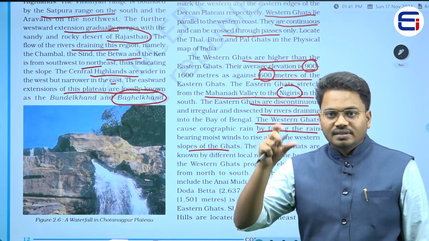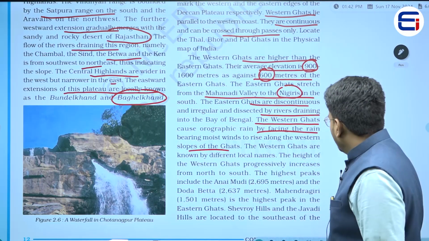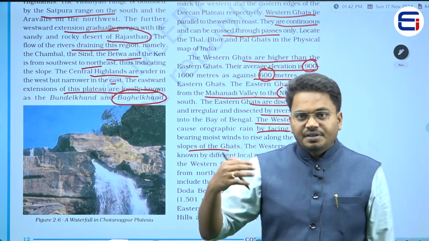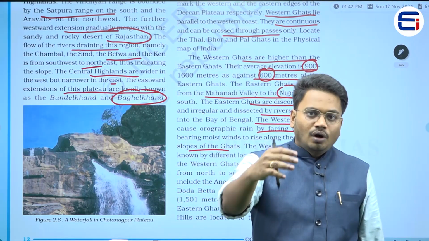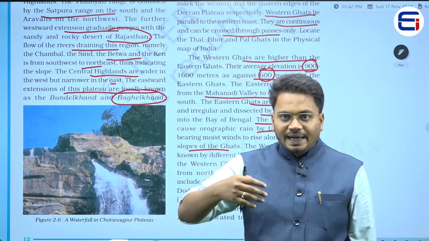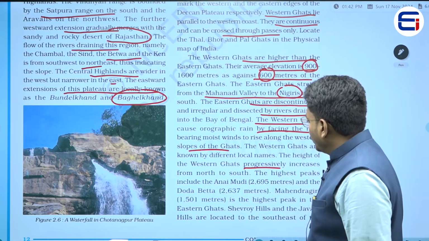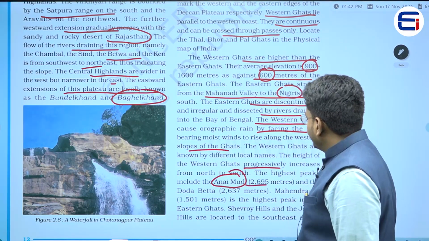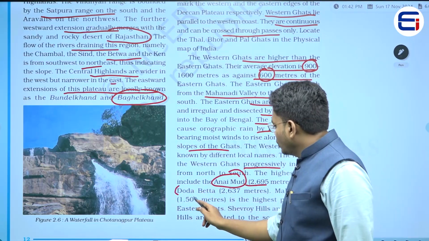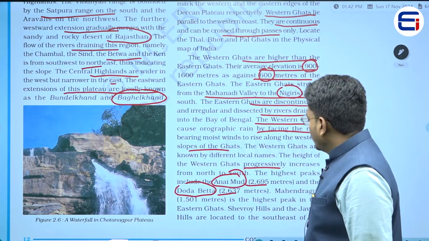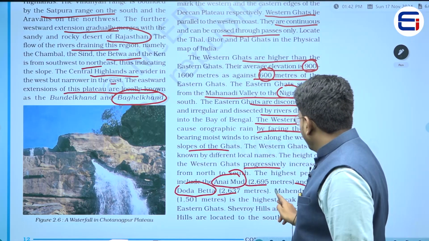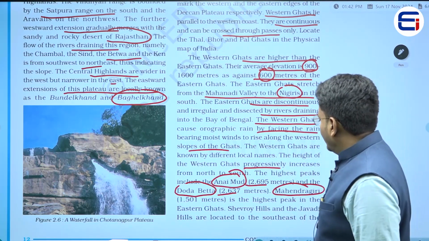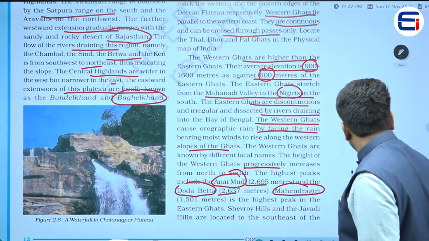Now the Western Ghats are known by different local names. Obviously in different areas, these Western Ghats have different names. Now the height of Western Ghats progressively increases from north to south. So if you compare the height in the north to the height in the south, obviously the height would be increasing. What is the highest peak in the Western Ghats? Anaimudi, right? What is the height? 2695 meters. And the second highest is Dorabetta. What is the height of this peak? 2637. And the third highest peak is Mahendragiri. And what is the height? The height is 1501 meters, right? So this is regarding the Western Ghats.